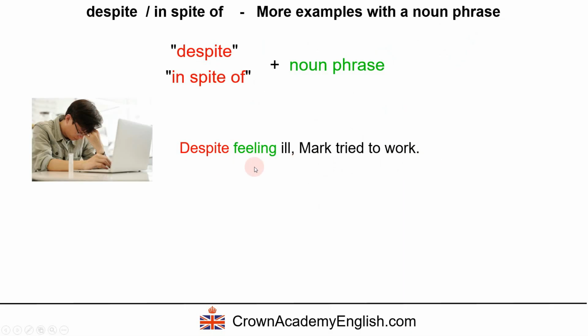Now, I'm sure you're thinking, well, feeling, that's not a noun, that's a verb. Well, it's actually a gerund. And a gerund is the ing form of a verb when it is acting as a noun. So this is a verb, but it's acting as a noun, despite feeling ill. So this is in fact a noun phrase. Okay, so this is a surprise because of this. Okay, so there's no subject, there's no verb here.